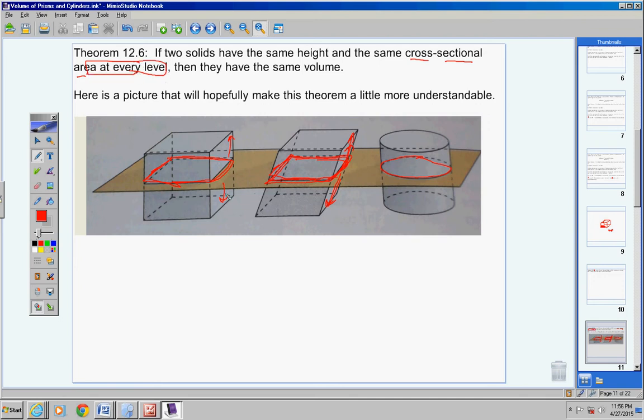That's what it's talking about. It's talking about this thing staying the same, this circle right here, as you go up and down. If, like an elevator, it doesn't change size, it stays the same. If that's the case, and the area of this quadrilateral is the same as the area of this quadrilateral, is the same as the area of this circle here, if that's true, then, and if the height of this is the same as this, is the same as this, then the volume of all three of these is going to be the same.